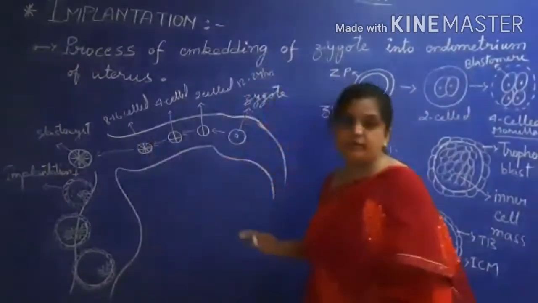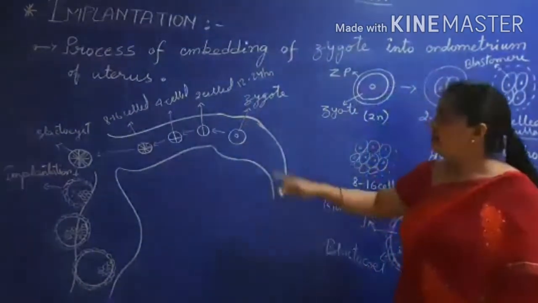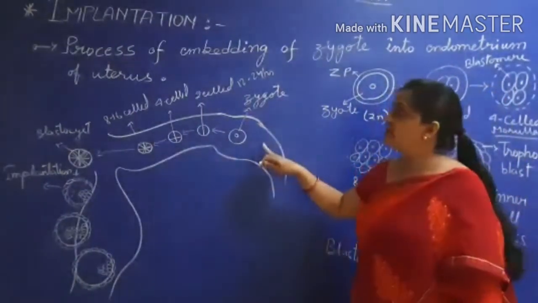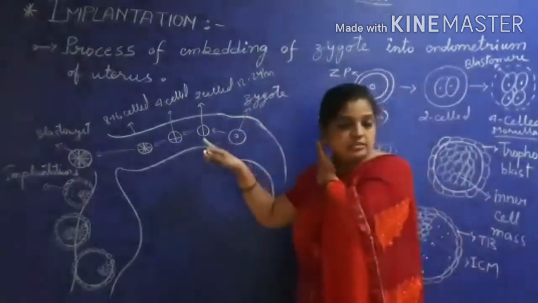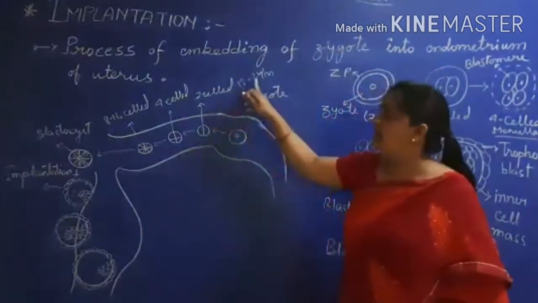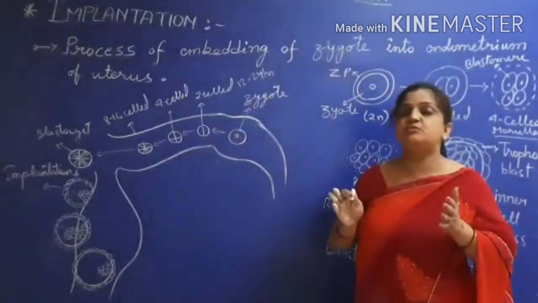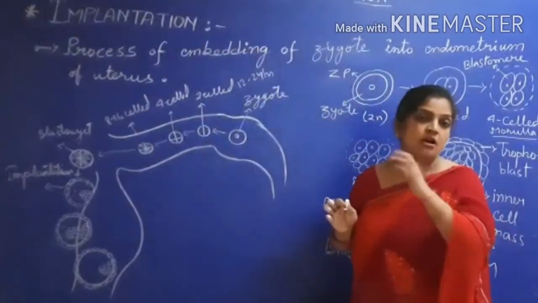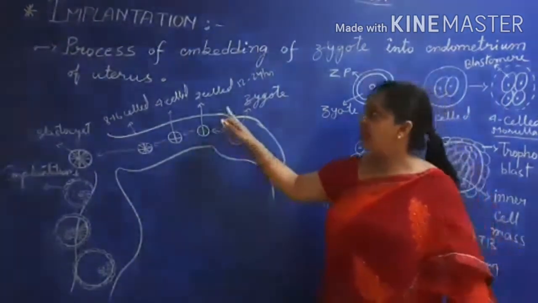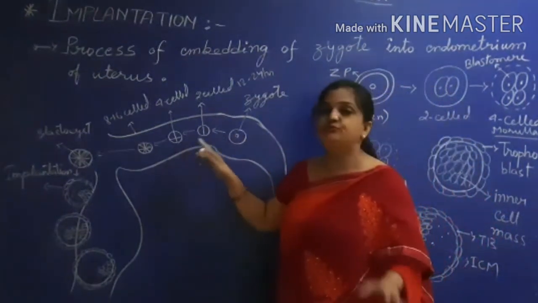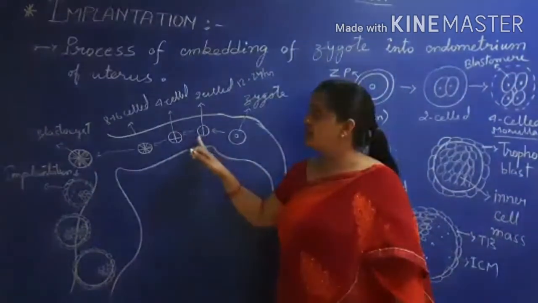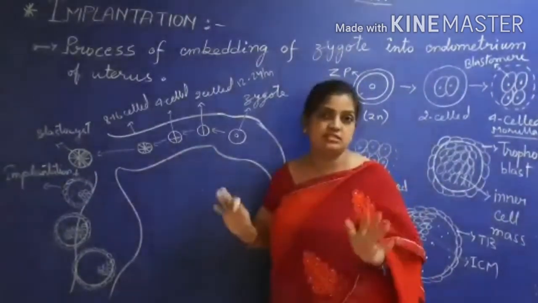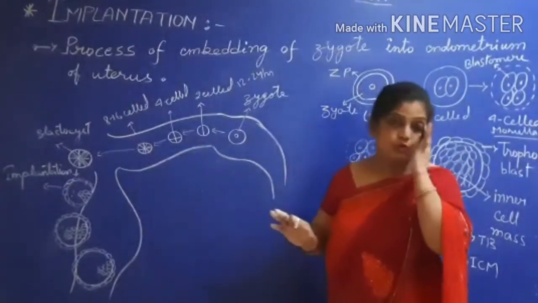Now again I am moving back to this diagram. Here your zygote was formed. This zygote divided by the first cleavage, called the two-cell stage, which completes within 12 to 24 hours of fertilization. Then the two-cell stage divides into the four-cell stage. The four-cell stage divides into the 8 to 16 cell stage, called the morula stage.